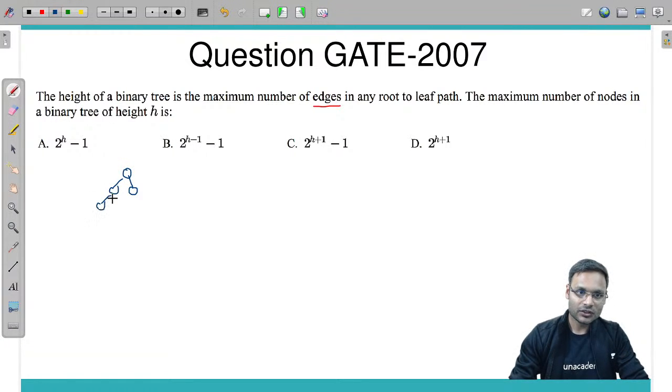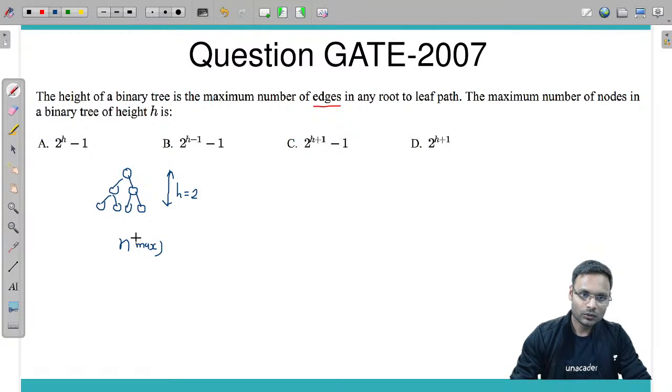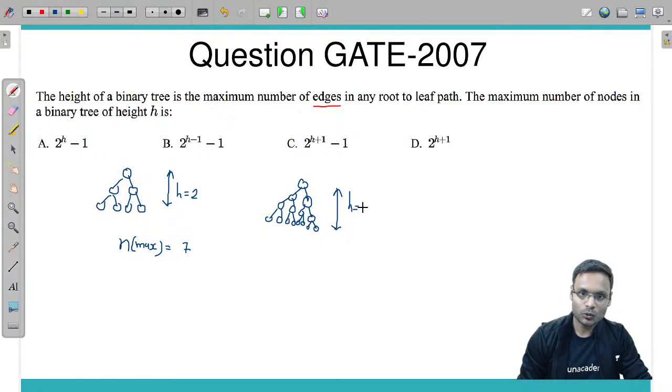Suppose this is the tree. Maximum number of nodes, if we want, then this is the tree of height h equal to 2. Maximum number of nodes n max is equal to 7. Then if we have height 3, how many nodes can we have? 15. H is equal to 3, answer is n max equal to 15.